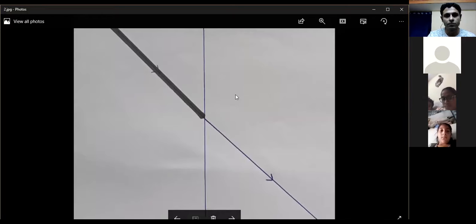Actually, for the opaque objects, this light will not come this side at all. Okay, what will happen is very interesting. That is something for you to look into, to think about, or maybe search, or ask your parents, what happens when light falls on the opaque objects, and then the consequences.